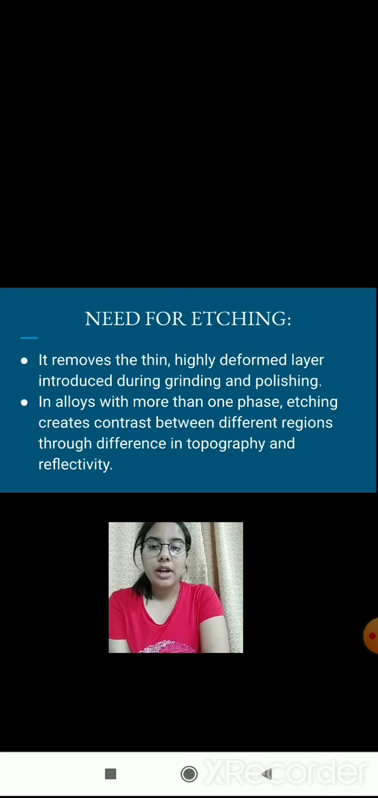What is the need for etching? Etching removes the thin, highly deformed layer which might have been introduced during grinding and polishing. In alloys with more than one phase, etching creates contrast between different regions through differences in topography and reflectivity.